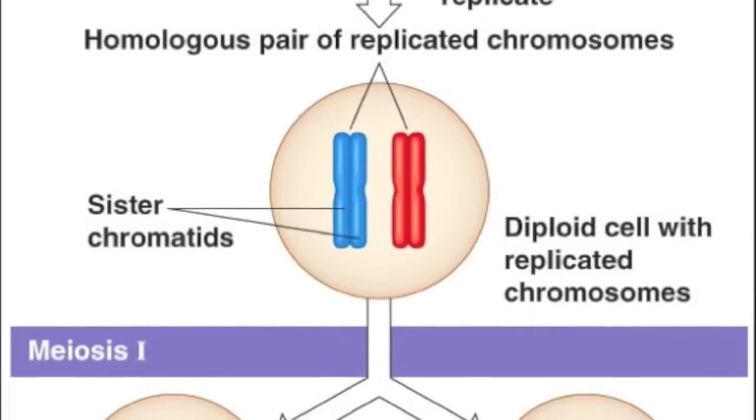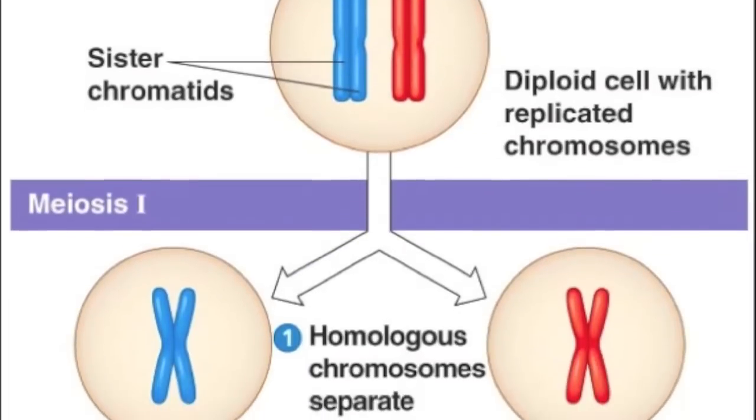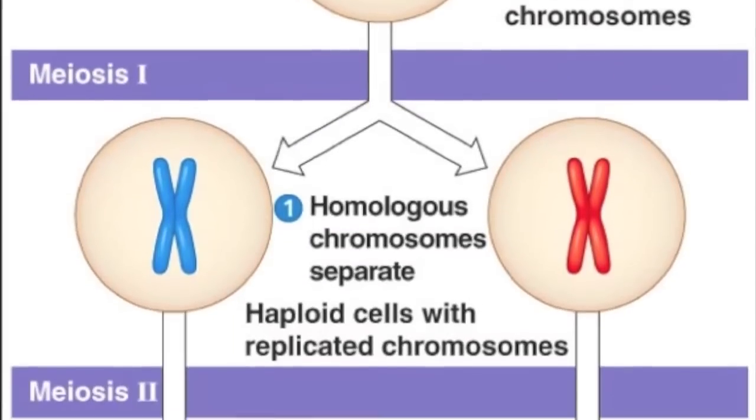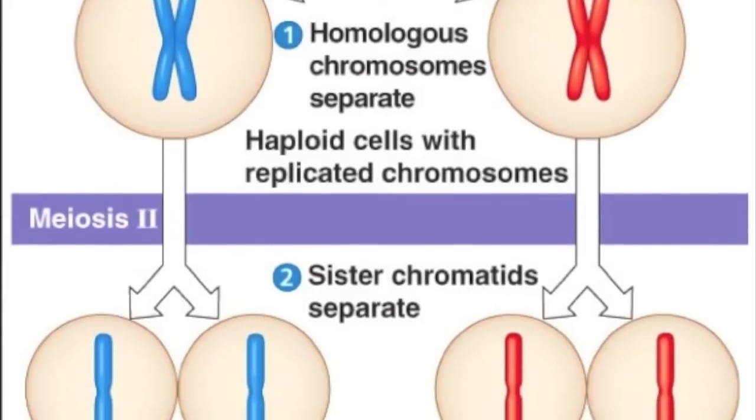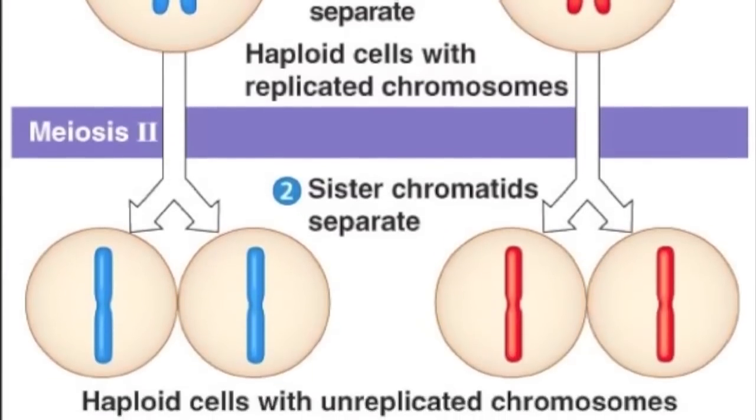In meiosis 1, homologous chromosomes separate. 2 haploid cells, each with replicated chromosomes, result. In meiosis 2, sister chromatids separate. 4 haploid cells with unreplicated chromosomes are the final product. Meiosis 2 is analogous to mitosis.